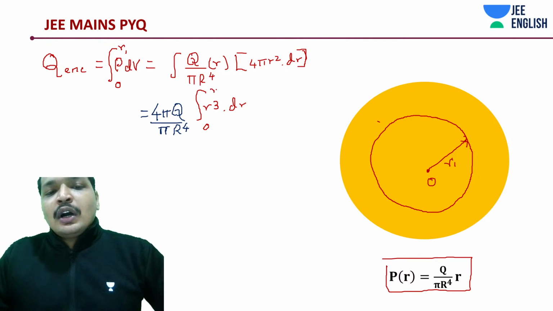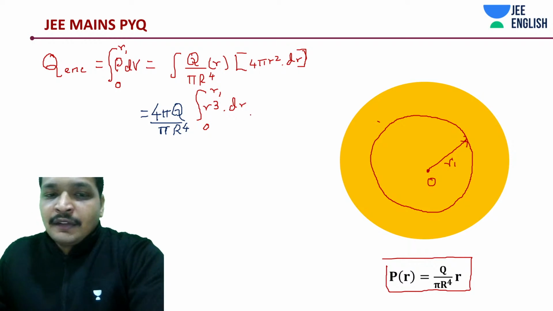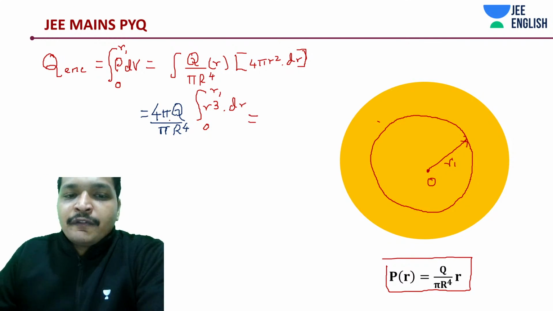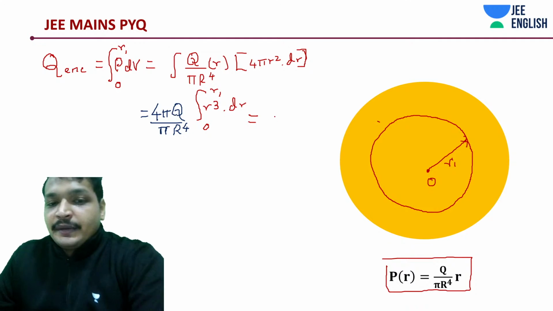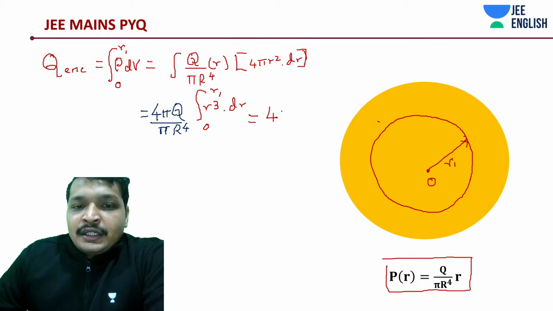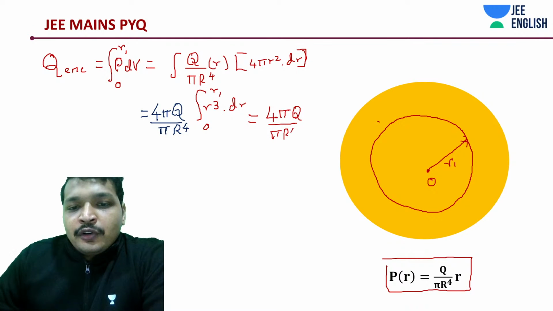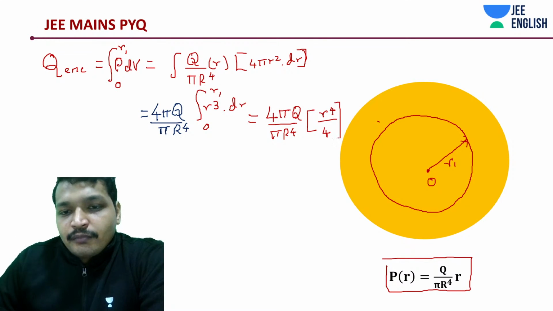So it should be 0 to R1, and that's it. 4 pi q divided by pi r to the power 4. You'll eventually understand why I haven't cancelled out the 4 pi, because on the other side it's going to be surface area, which is going to be 4 pi r1 square. So this should be, I'm just writing down everything right now. 4 pi q divided by pi r to the power 4, which are all constant. And what do you have over here? R to the power 4 divided by 4 into from 0 to R1.